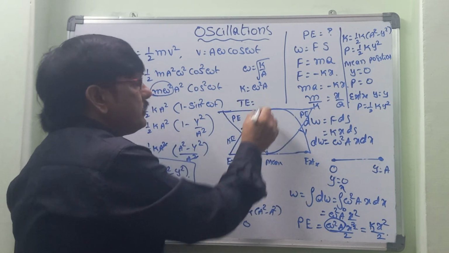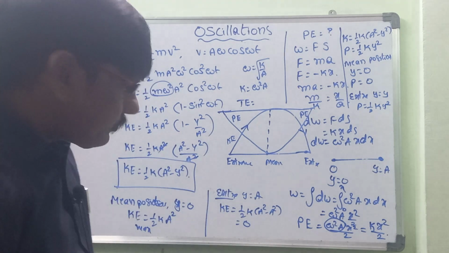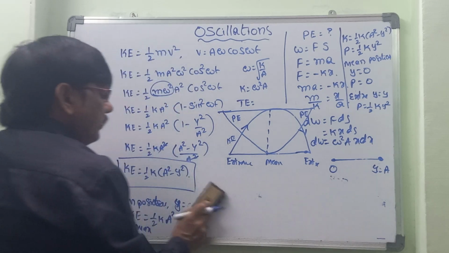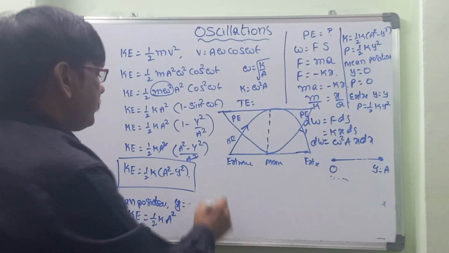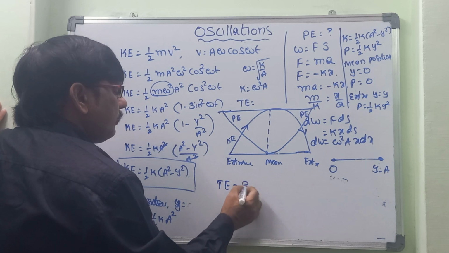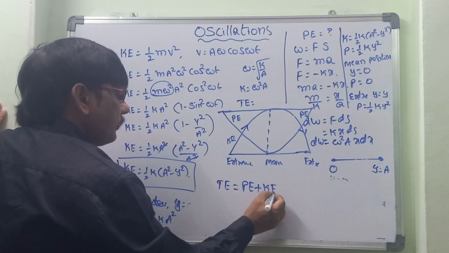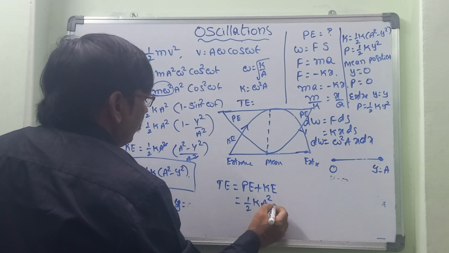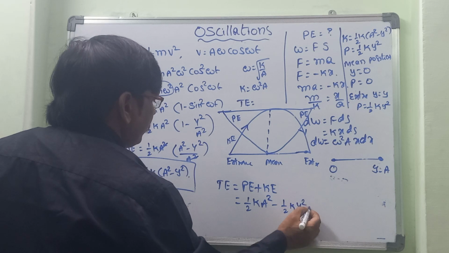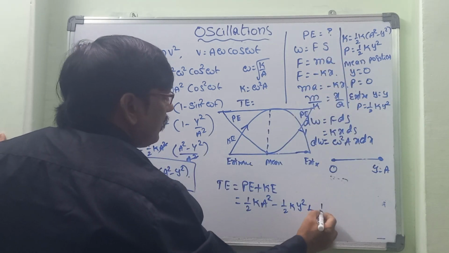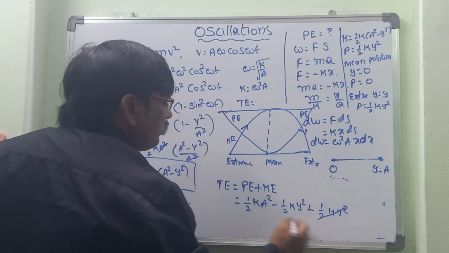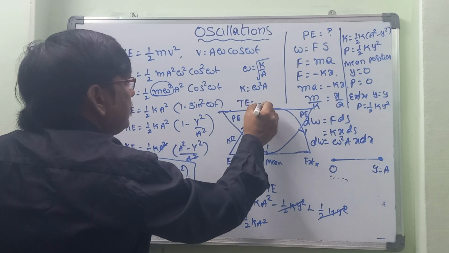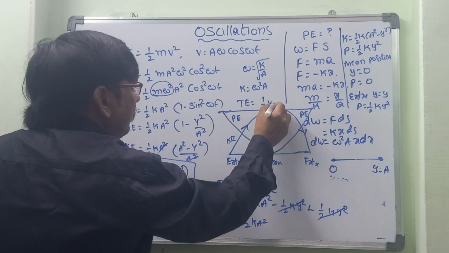Total energy is equal to PE plus KE we can consider. So here, let us take the total energy. The total energy is equal to PE plus KE. So PE is equal to how much? 1 by 2 k a square minus 1 by 2 k y square, plus KE is equal to half k y square. These both get cancelled. Ultimately, how much will that be? Half k a square. This is the total energy we can consider, half k a square.